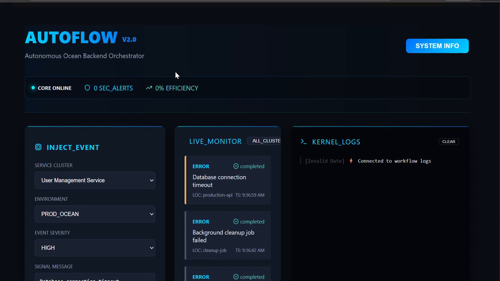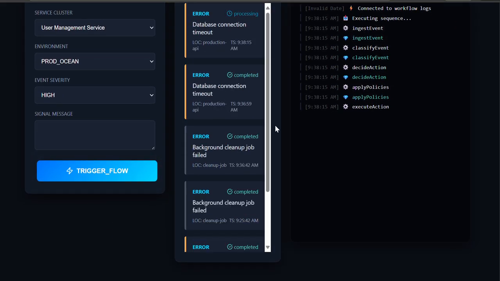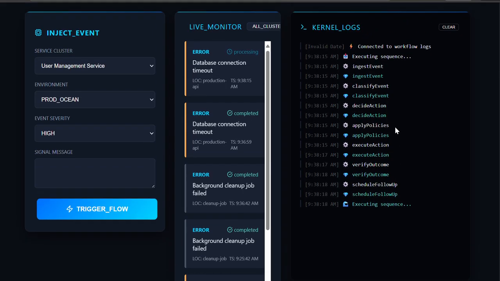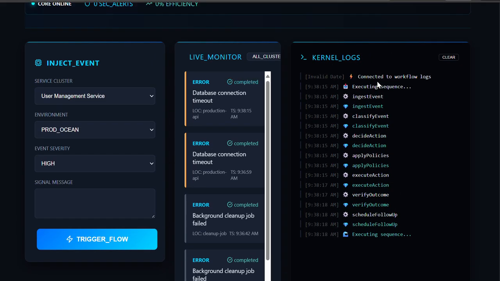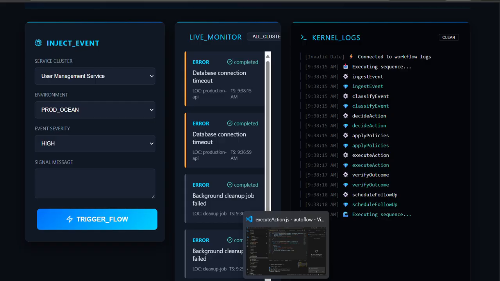So yeah, let us come to the dashboard, fill in the inject event form and just trigger the flow. Once we trigger the flow, we are able to see in the browser the kernel logs, how the events are injected and how the AI classifies and takes action, and in the terminal we can see it in detail.